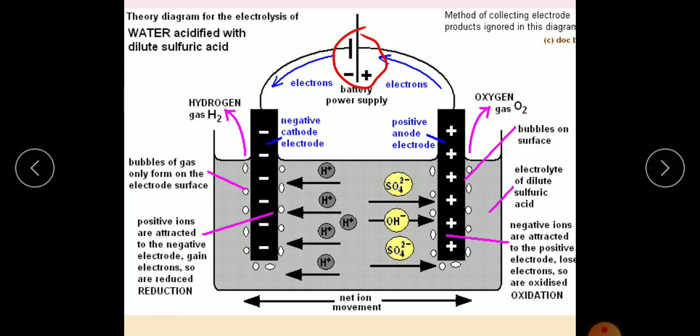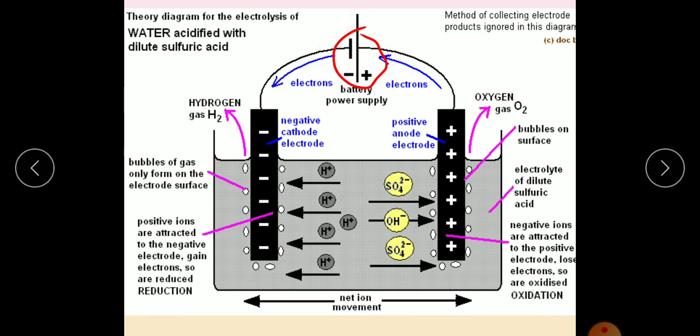So you will get two different poles. These two electrodes are immersed in a beaker containing water. So this is the arrangement. Water is there, beaker is there, two electrodes are there. And how do we make these two electrodes into different poles, like anode and cathode, positive and negative? It is by a battery. So this is the arrangement.